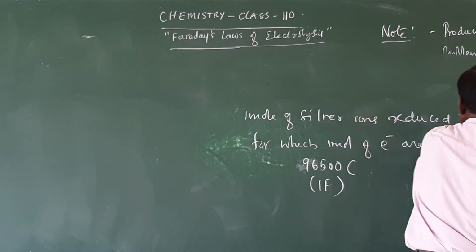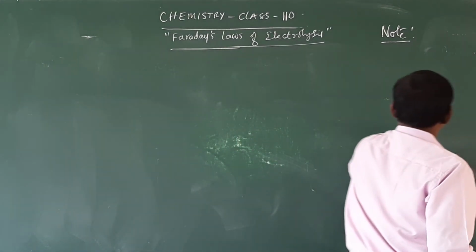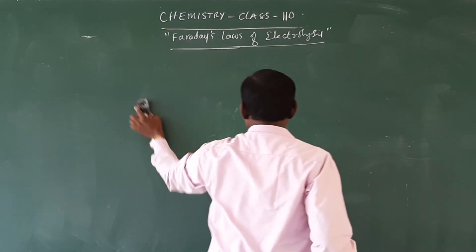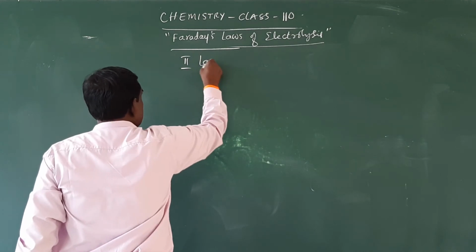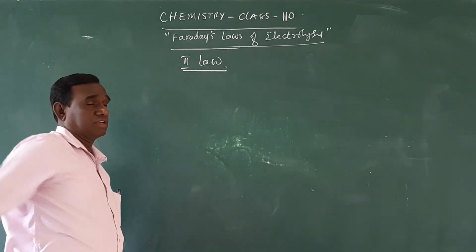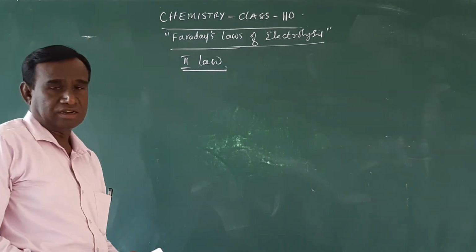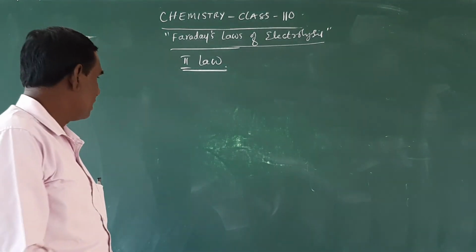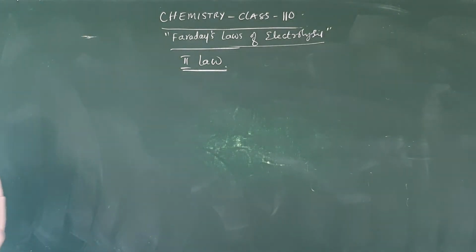First Faraday's law of electrolysis. So we will have some more problems afterwards, after the second law of Faraday's electrolysis. First law is W is directly proportional to Q. Second law is Faraday's second law of electrolysis. So the statement of the second law of electrolysis is like this, you see.